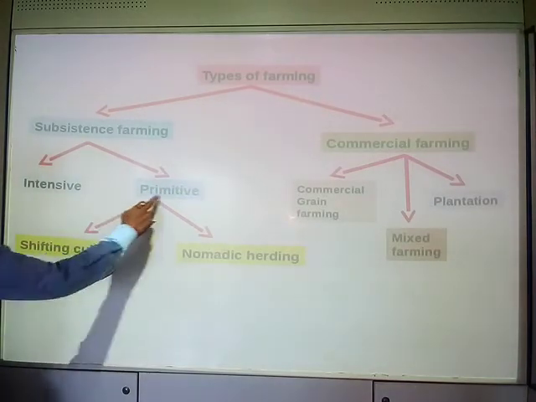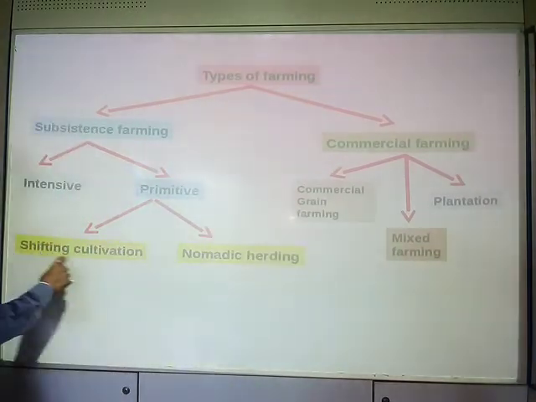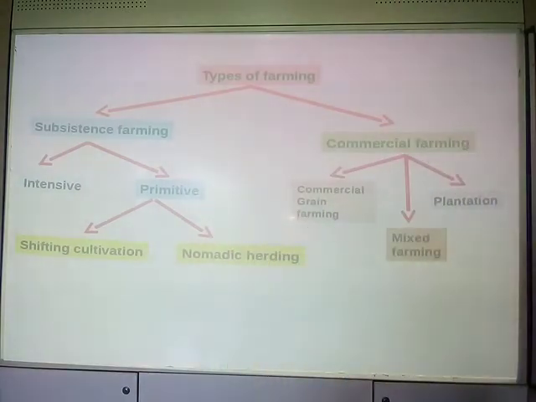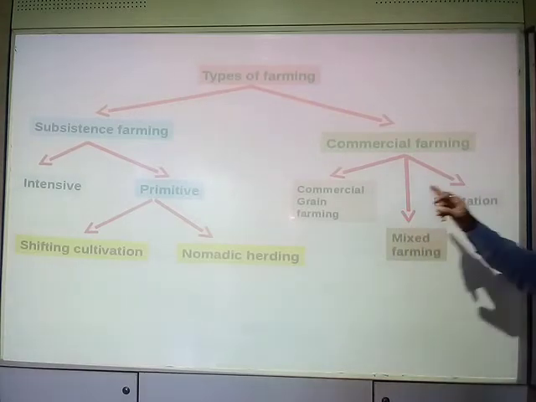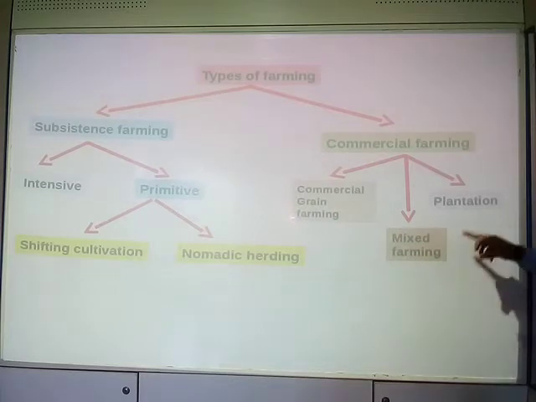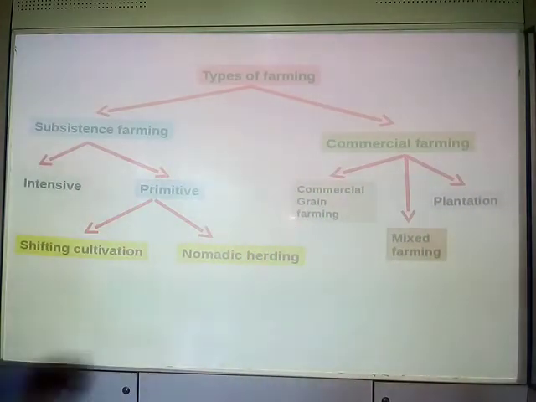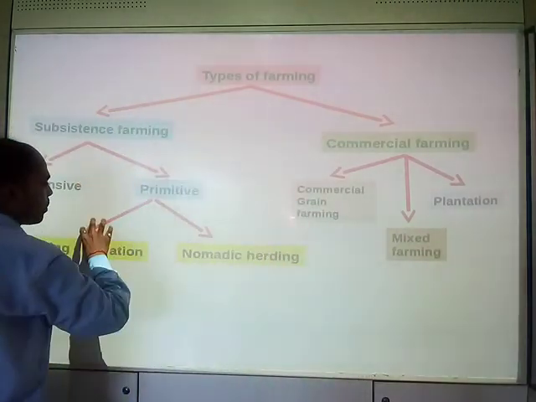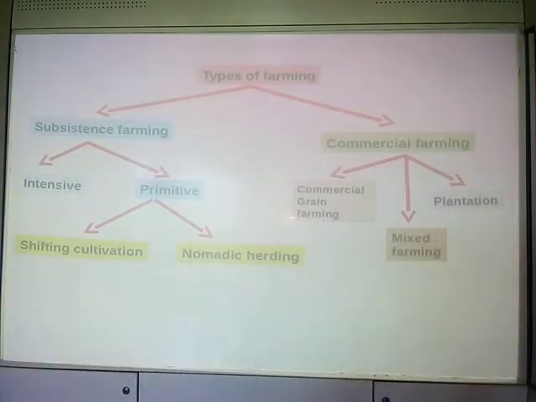Now the primitive subsistence farming is again divided into two types: shifting cultivation and nomadic herding. Whereas commercial farming is divided into three types: commercial grain farming, mixed farming and plantation farming. So we need to know about all these types of farming in detail. That is all about this chapter.